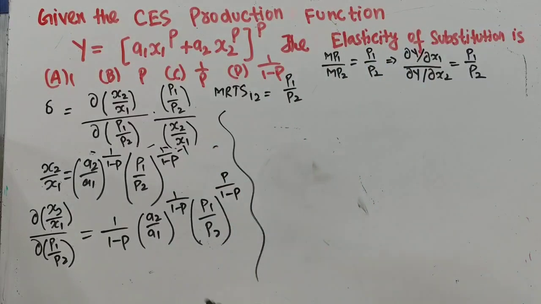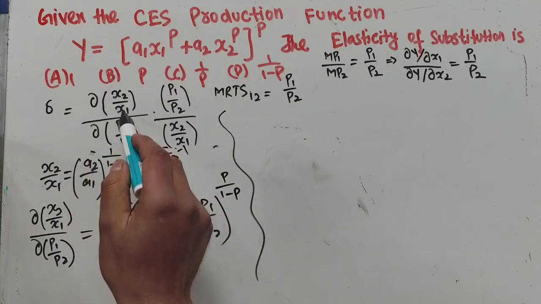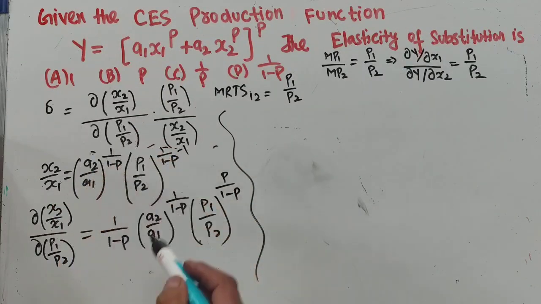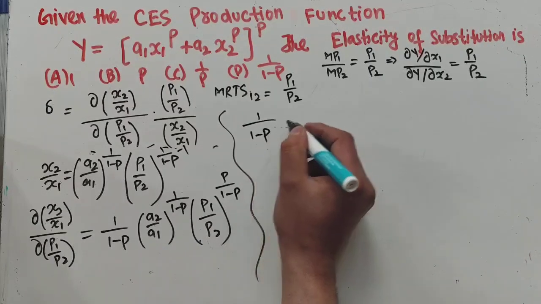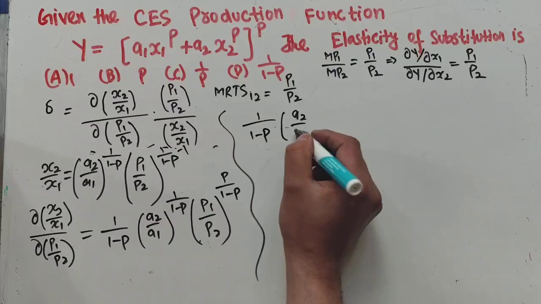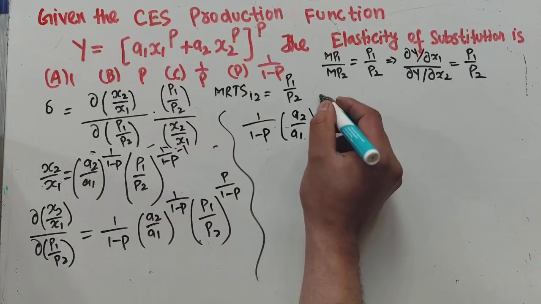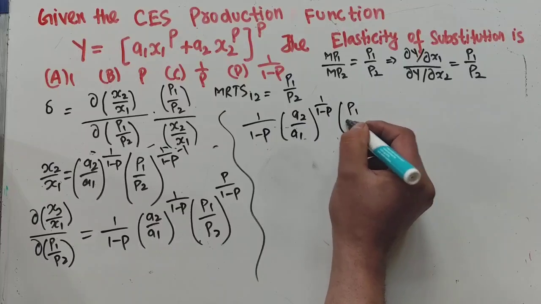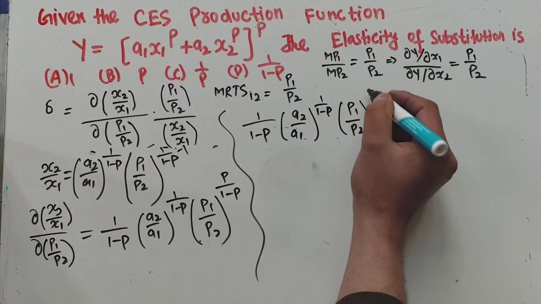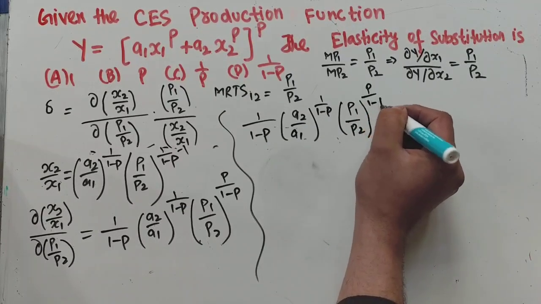Now use the elasticity formula. So d(x2 upon x1) divided by d(p1 upon p2) came out to be this term, that is 1 divided by 1 minus p, a2 divided by a1 whole raised power 1 divided by 1 minus p, p1 upon p2 whole raised power p divided by 1 minus p.